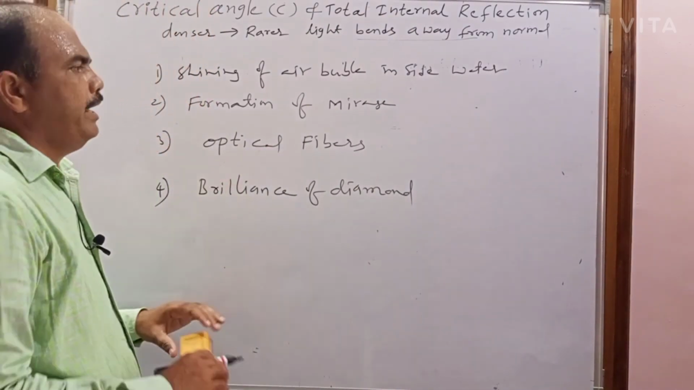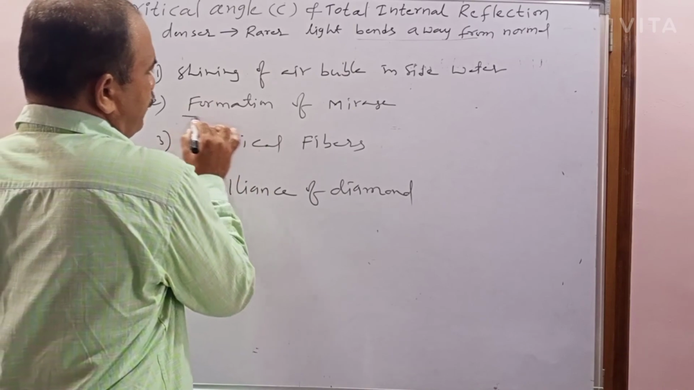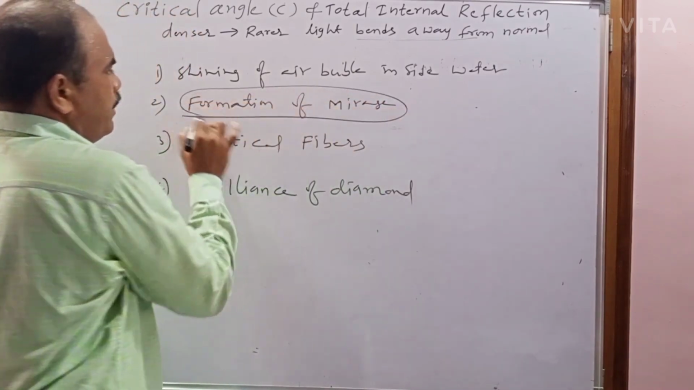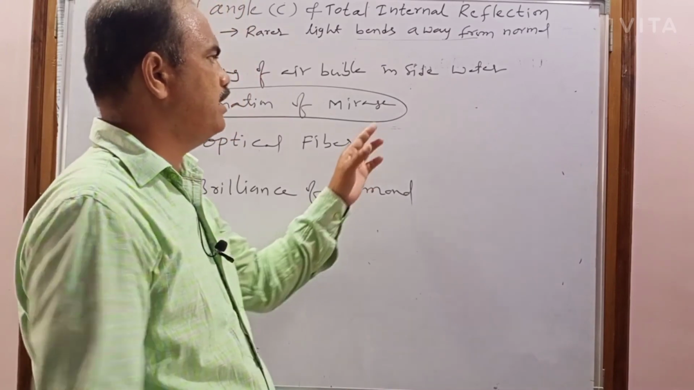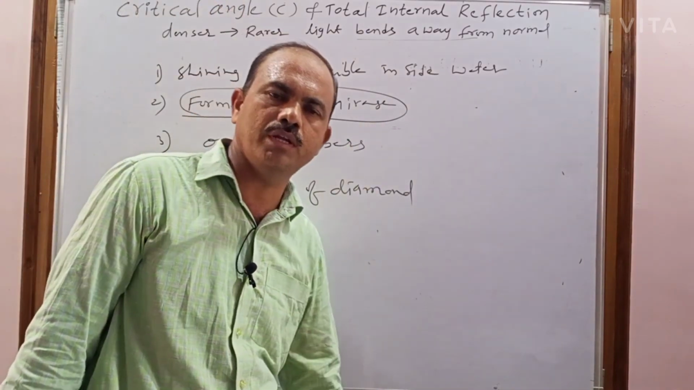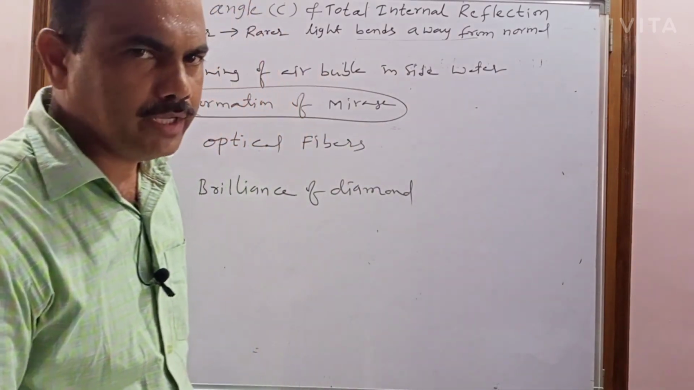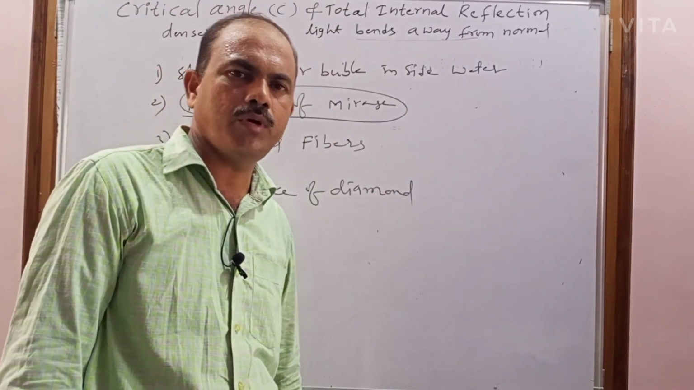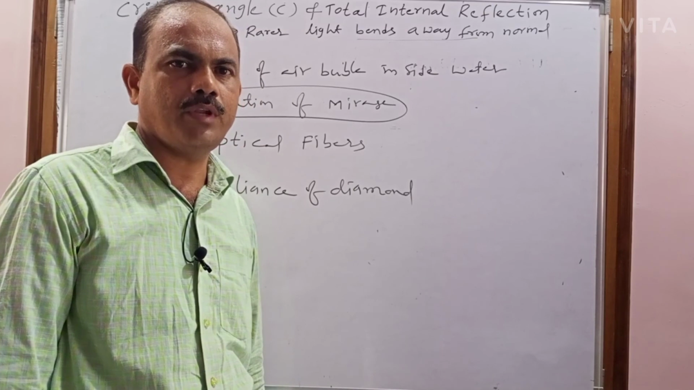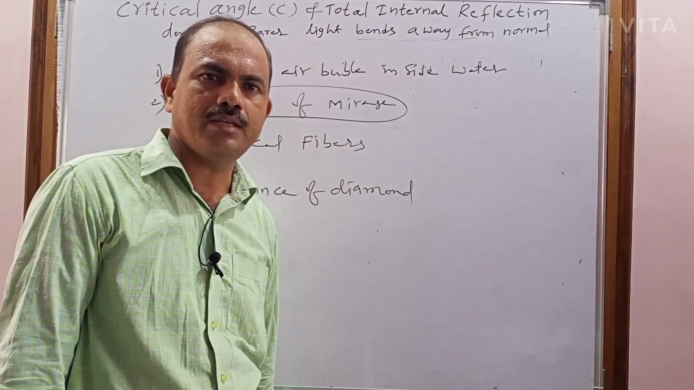Next I am going to explain how the mirage is formed; in the next class I will explain the formation of mirage. That will also be an important 4-mark question in the board examination. The critical angle and total internal reflection is also an important 4-mark question in the board examinations of Telangana as well as Andhra Pradesh.